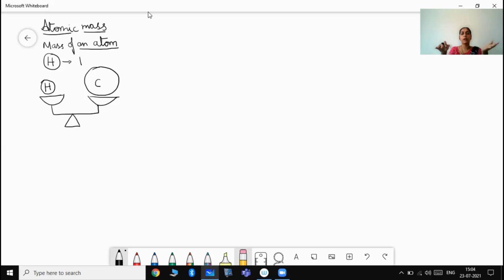It becomes equal only when 12 hydrogen atoms are added, equal to the weight of carbon. So carbon is said to be 12 times heavier when compared to hydrogen.